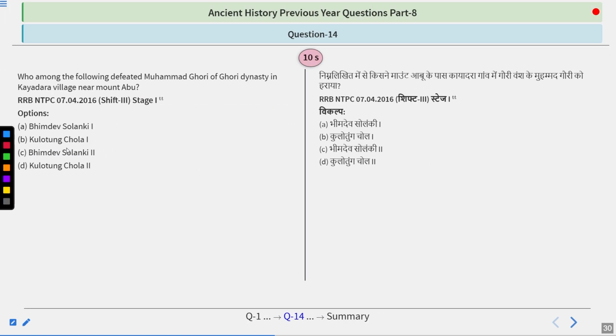Who among the following defeated Muhammad Ghori of the Ghori dynasty in Kayadra village near Mount Abu? So options are Bhimdev Solanki 1, Kulottunga Chola 1, Bhimdev Solanki 2, or Kulottunga Chola 2. So take your time and answer this question, guys.